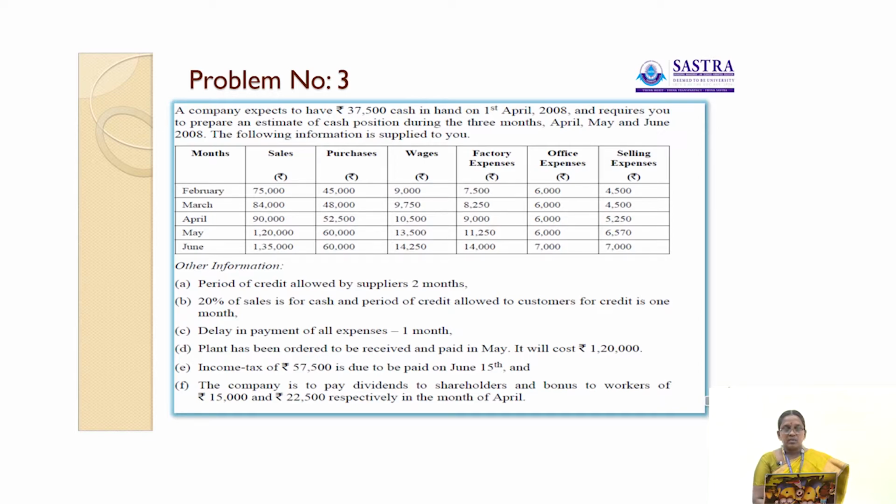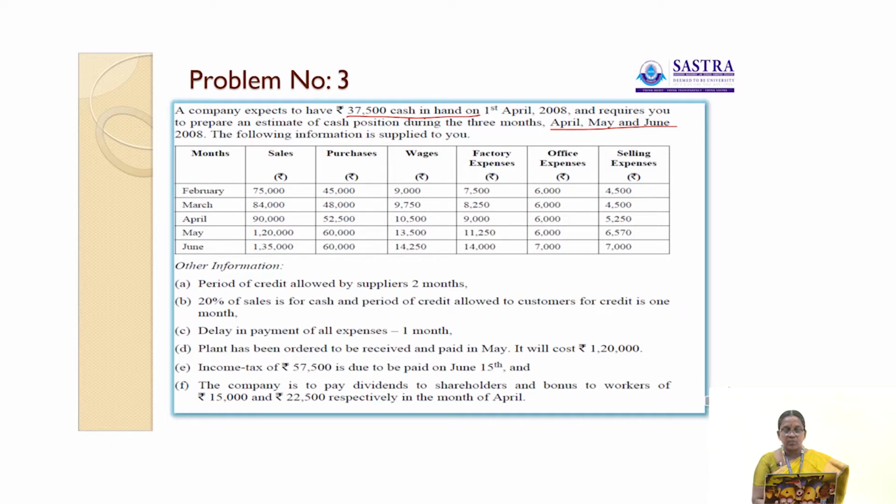Okay, here a company expects to have cash in hand on 1st April 2008. That is the opening balance. We have to prepare the cash budget for the months of April, May and June 2008. What is the first information?